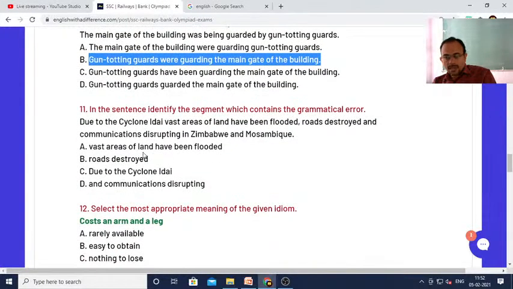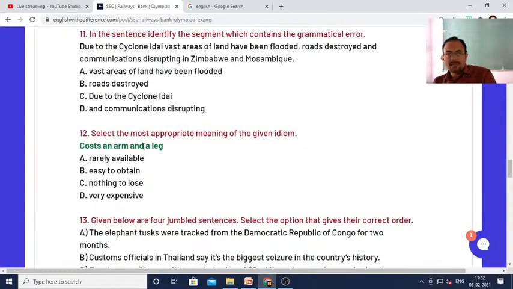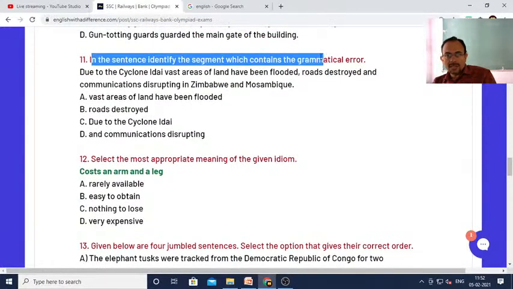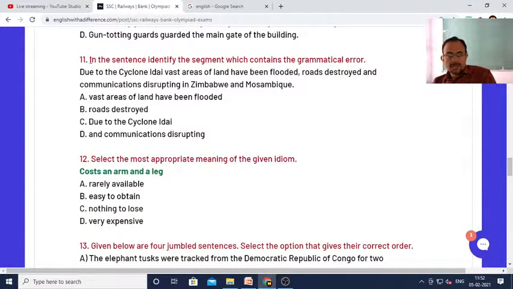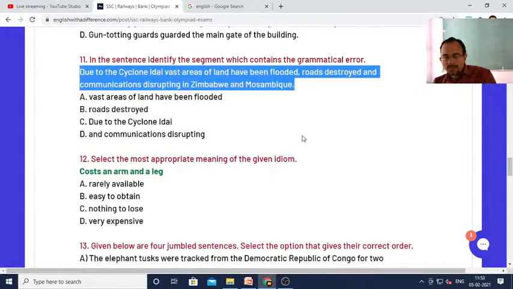Very nice. Now let's move on to 11. In the sentence, identify the segment which contains the grammatical error. Which contains the grammatical error? You tell me. Due to the cyclone Idai, vast areas of land have been flooded, roads destroyed, and communications disrupting in Zimbabwe and Mozambique. So tell me, which segment in this big sentence is having a grammatical error?